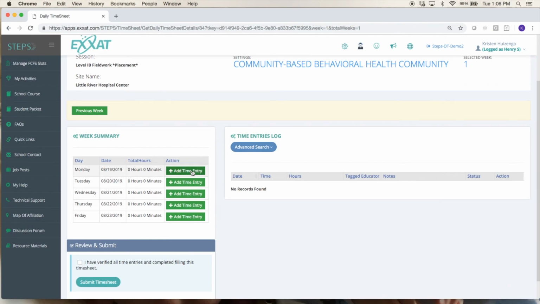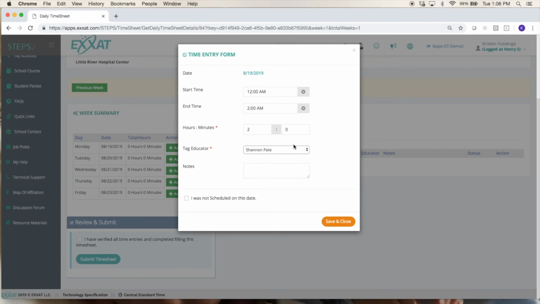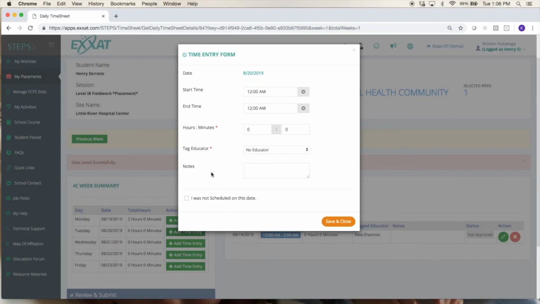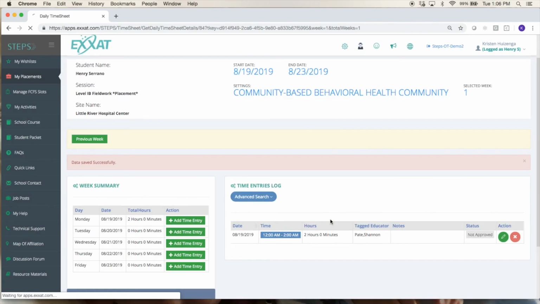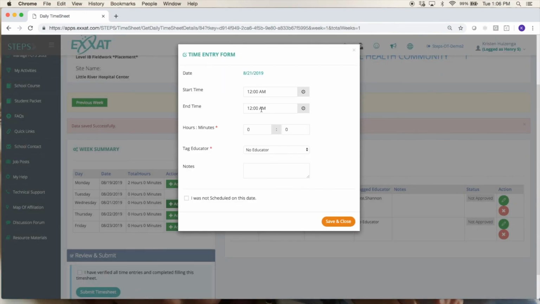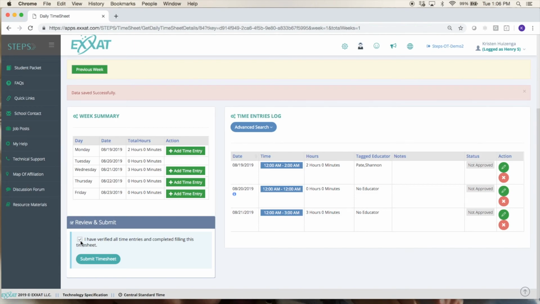So you can come in here to each day and indicate the number of hours you worked, when you arrived, when you left, and you can even select which educator was present during that time. If you have more than one, it makes it really nice to choose which one you had for that date. And so just keep coming in every day. Mark your time. If you're not scheduled, you'll want to indicate that as well. And once you have it all filled out for that week, you'll go ahead and submit your timesheet.